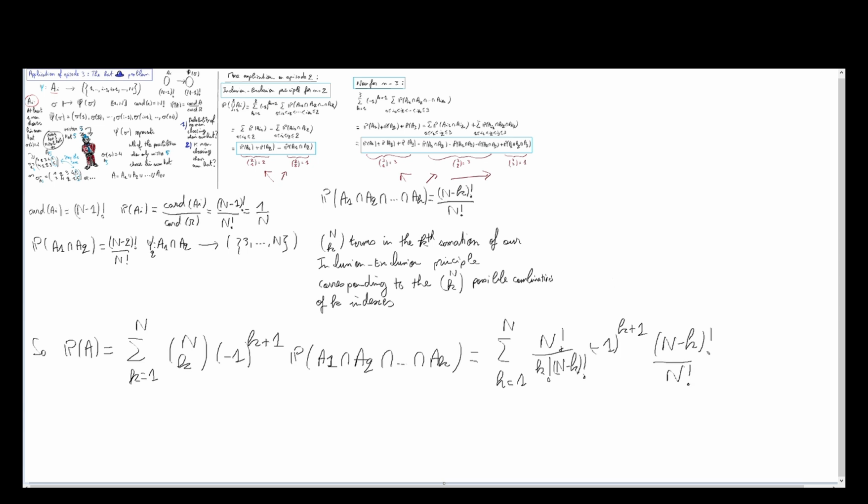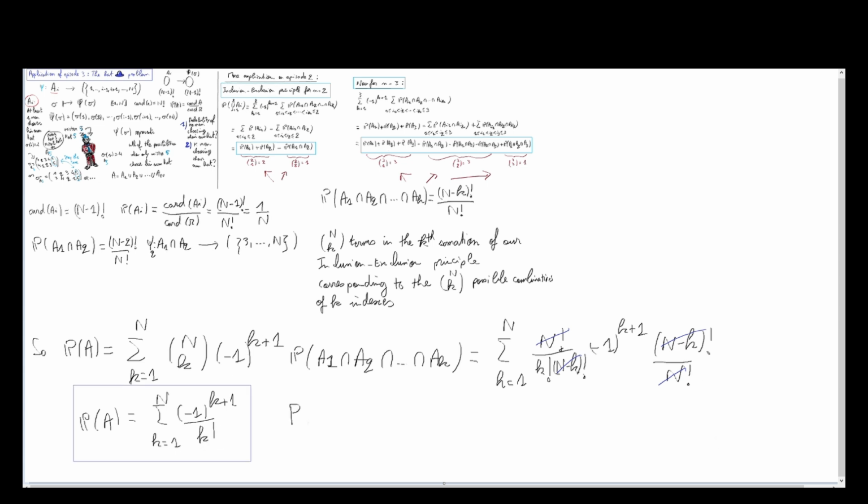So we can simplify this, this, this. We end up with P of A being simply equal to the sum from k equals 1 to n of minus 1 to the power of k plus 1 over factorial of k.